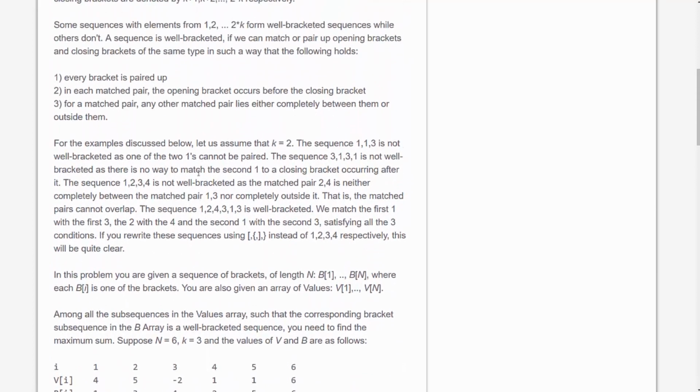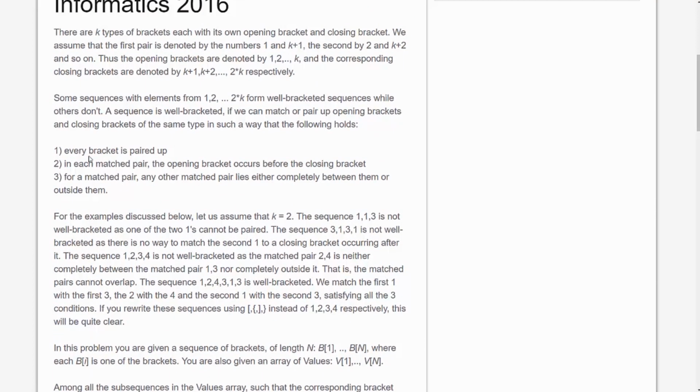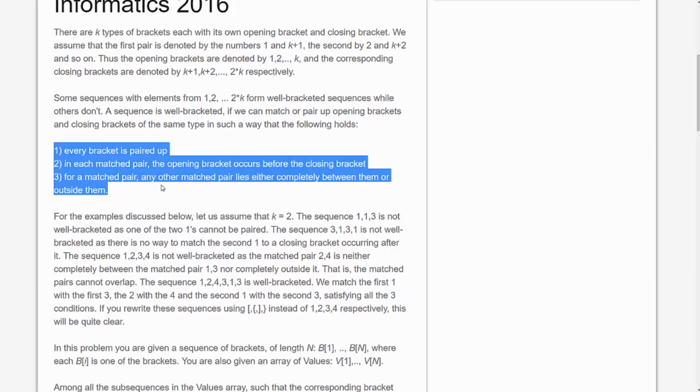Also, well bracketed implies that every opening bracket has a corresponding closing bracket that comes after it, and no two pairs of brackets are entangled between each other. So now that we understand the problem, let's get working on the solution.